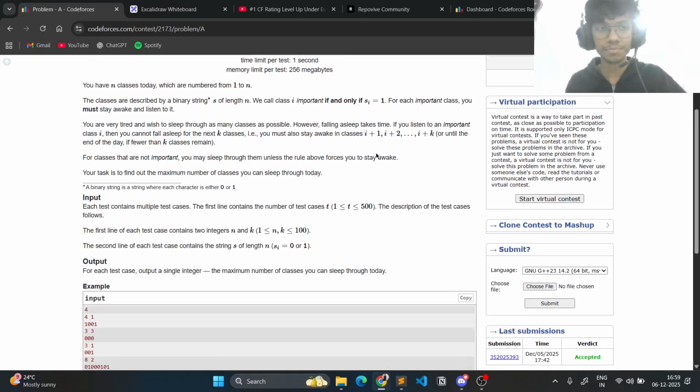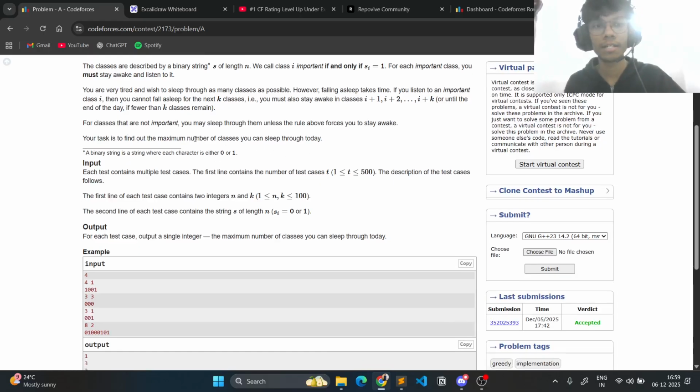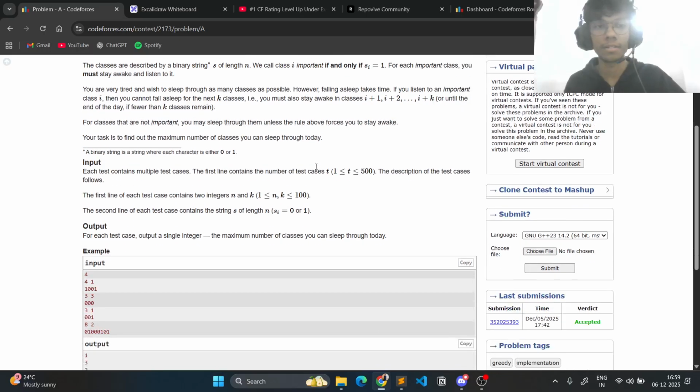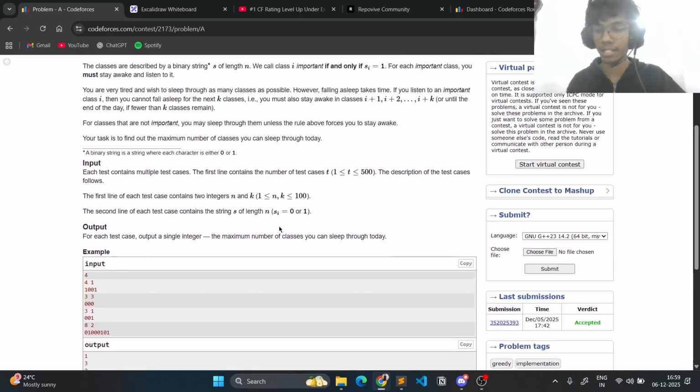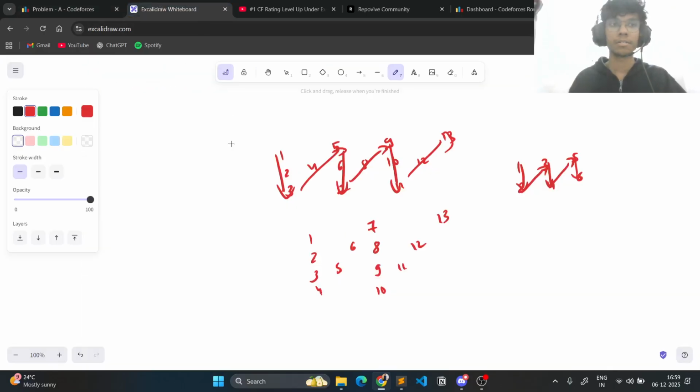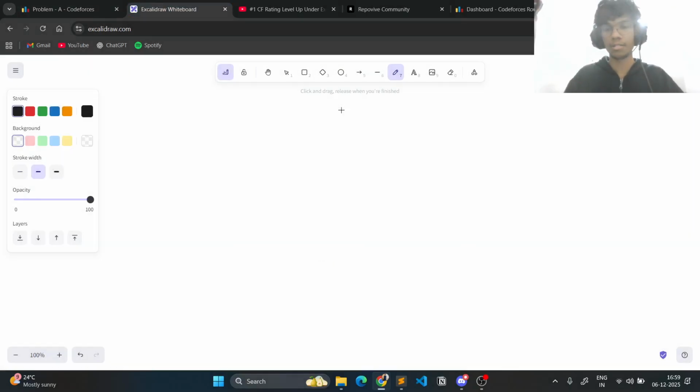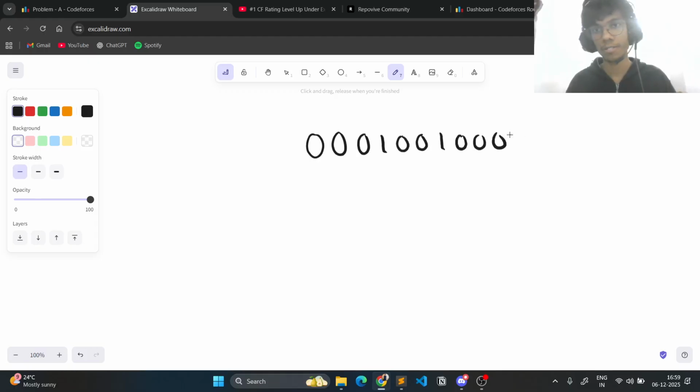Okay, now you have to calculate the maximum number of classes you can sleep. So this is just a basic implementation problem. There's nothing too complex, so we'll understand it like this. Let's say we have 0 0 0 1 0 0 1 0 0 0 1, something like that, and let's say k equals 2.